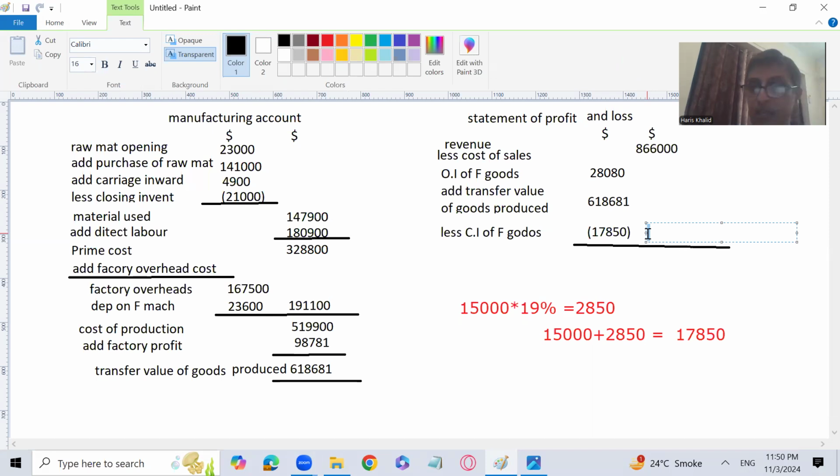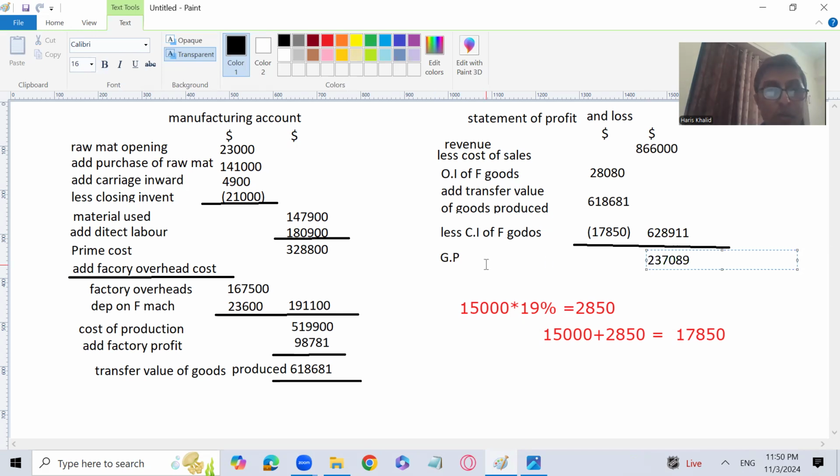The answer is 628911. So let me write it down, 628911. I will subtract it, and you will get the gross profit. I am writing GP, but you can write the full version, gross profit. 237089 is the gross profit.